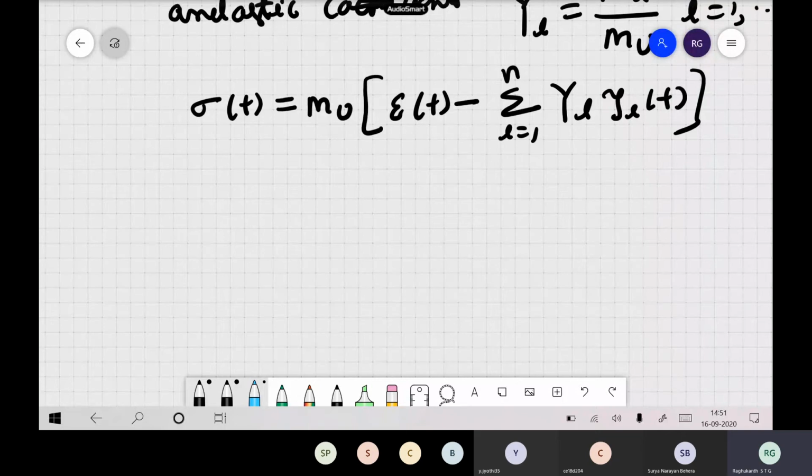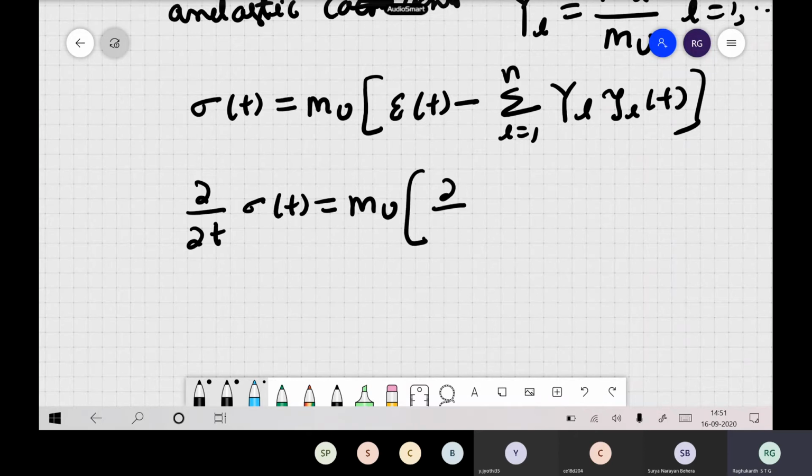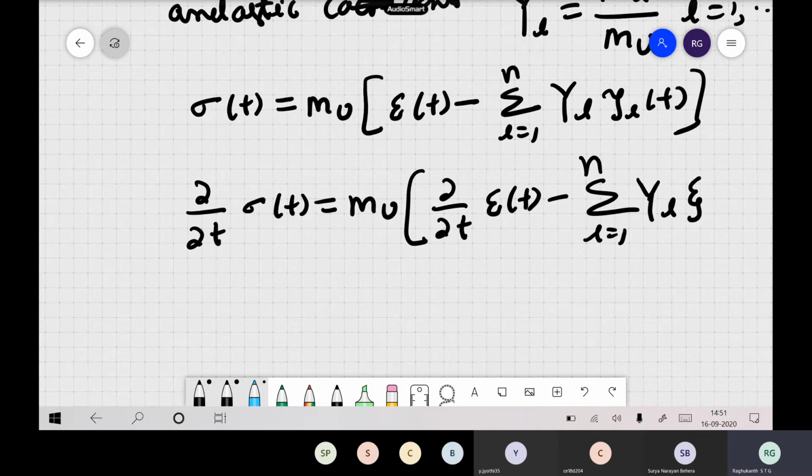After some algebra, you can also write ∂/∂t sigma of t. This becomes mu times ∂/∂t epsilon of t minus the sum over L equal to 1 to n of y_L times ψ_L dot of t, which is nothing but the time derivative of this one. So people write this sometimes here also.